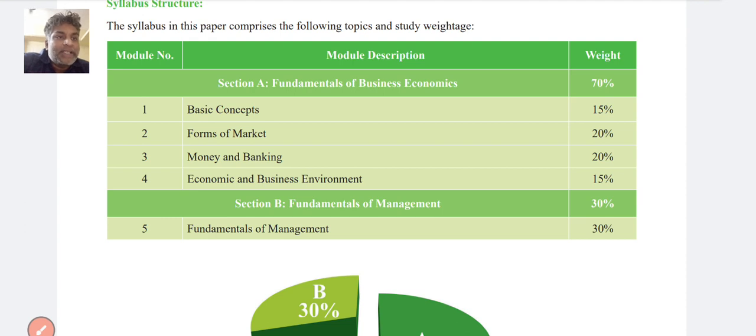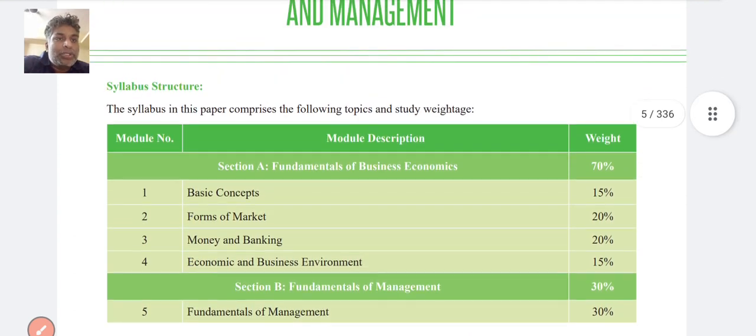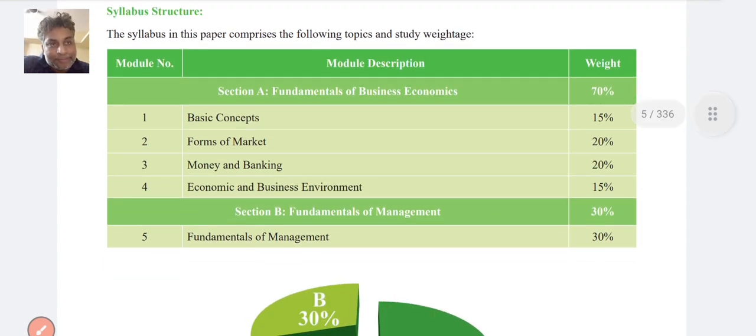Fundamentals of business economics, 70%. In this section, we discuss the basic concepts, forms of markets, money and banking 20%, and economic and business environment 15%. These are the four topics we study in section A, fundamentals of business economics. Then we move to section B, fundamentals of management, which is 30%. That is study note number 5 in the 2022 study material.